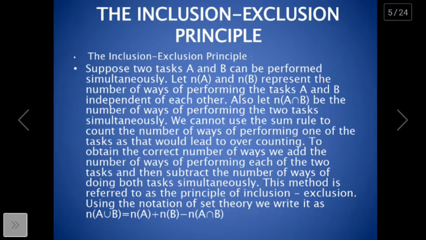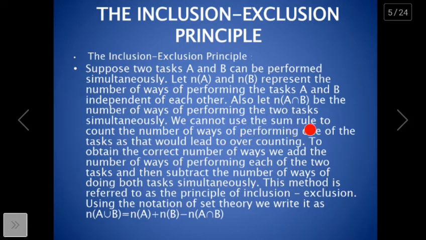The inclusion-exclusion principle. Suppose two tasks A and B can be performed simultaneously. Let n of A and n of B represent the number of ways of performing the tasks A and B independent of each other. Also, let n of A intersection B be the number of ways of performing the two tasks simultaneously.